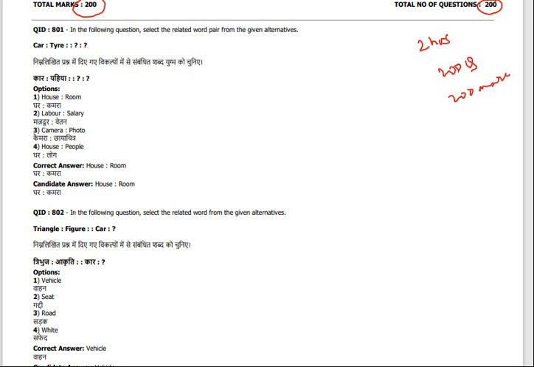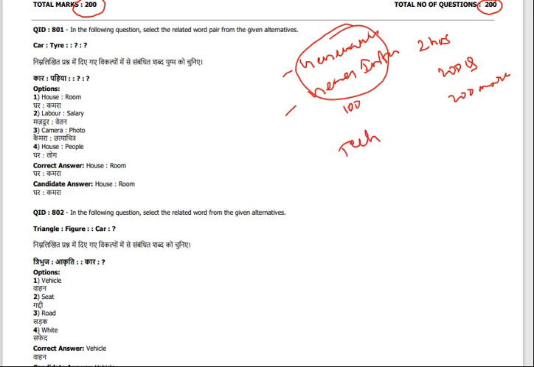You can observe here, as you know there are 3 sections: the general awareness section, and the general intelligence and reasoning section. These 2 are a total of 100 marks, and the technical section is 100 marks. You can observe what kind of questions they are giving.